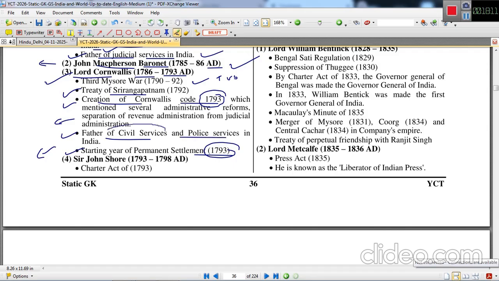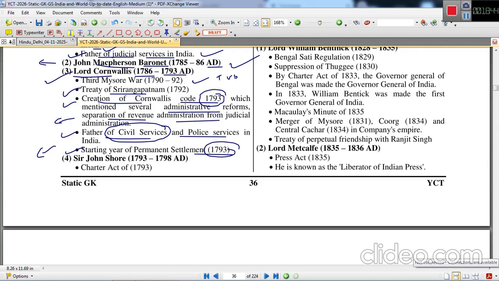So this particular fact is very important because a question directly comes as to who is considered to be the father of civil services and police services in India. So you have to remember the answer will be Lord Cornwallis. So what was the Cornwallis Code? The Cornwallis Code mentioned a lot of administrative reforms, such as separation of revenue administration from judicial administration.